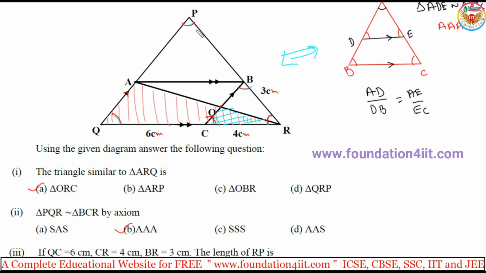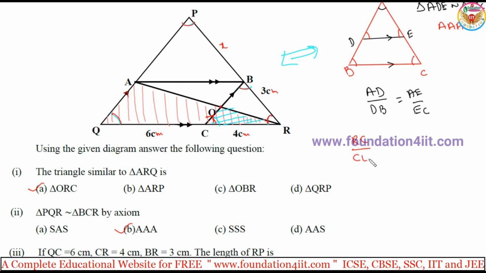R to P is total. Let it be X now. Only PB I am taking as X. We know that BC is parallel to the base. If this line is parallel to the base, then RC divided by CQ is equal to RB by PB. Basic proportionality theorem.